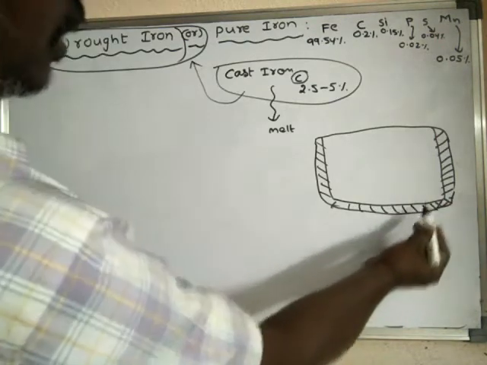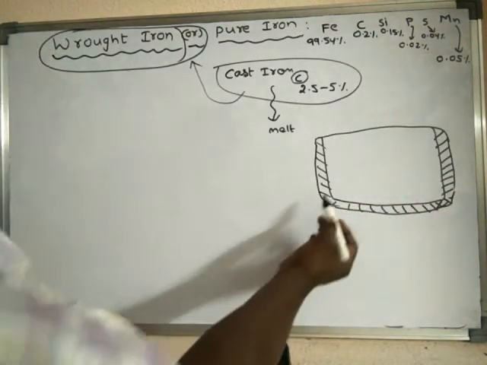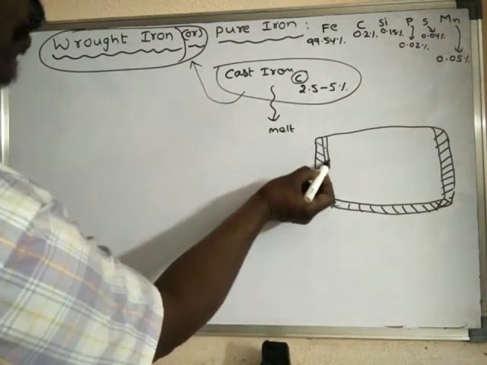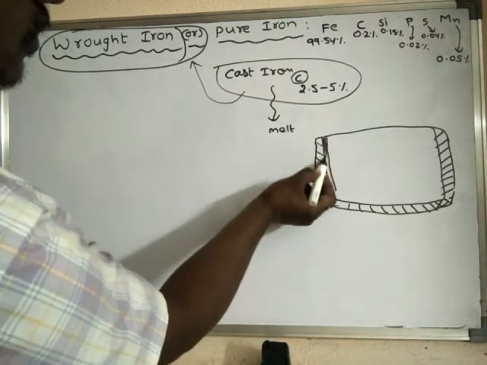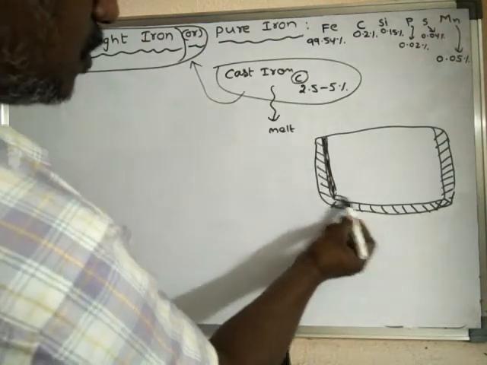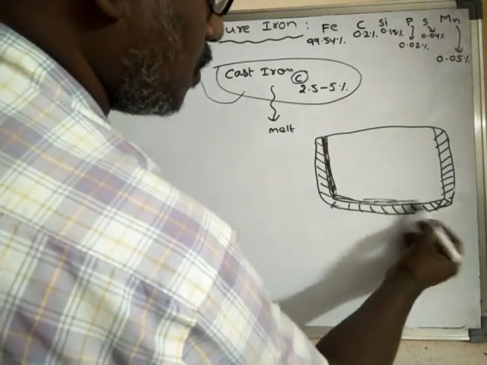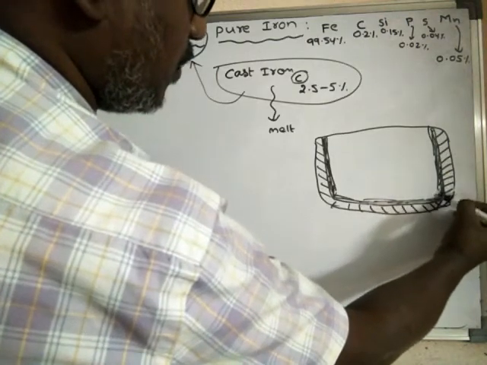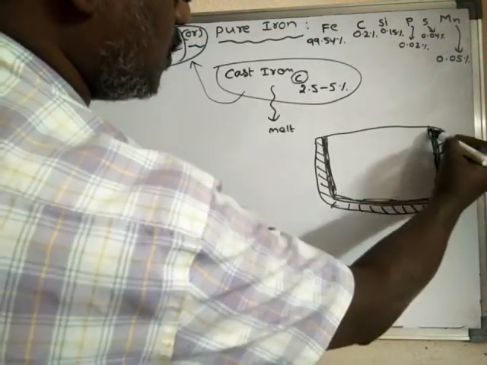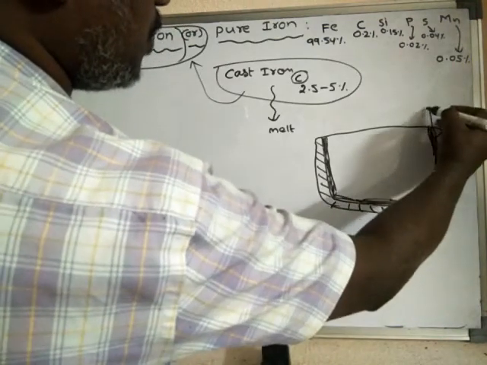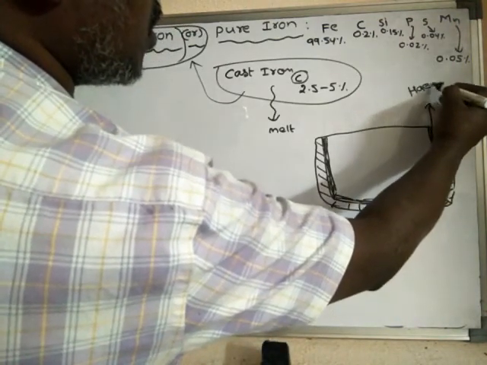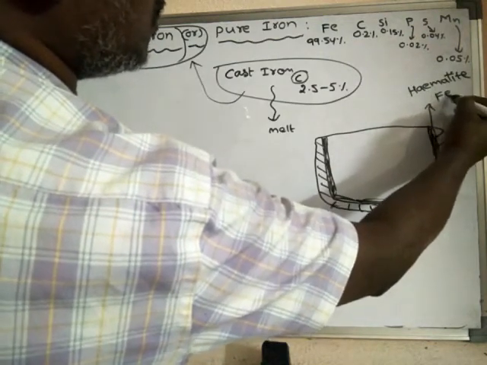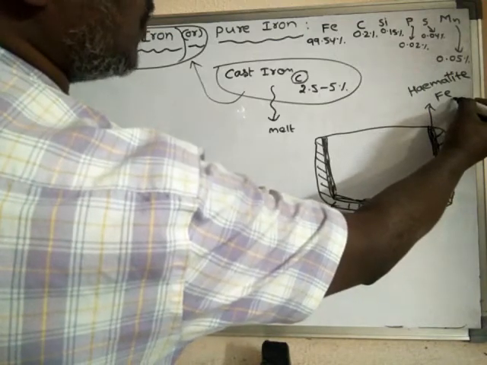The inner lining of this furnace is made up of hematite. What is hematite? It is another ore of iron, Fe2O3.